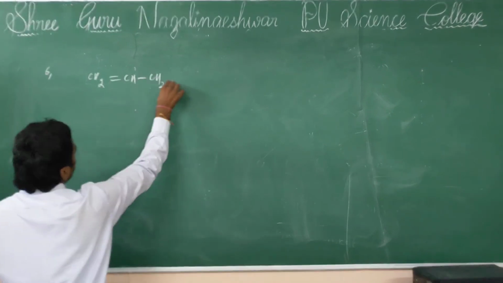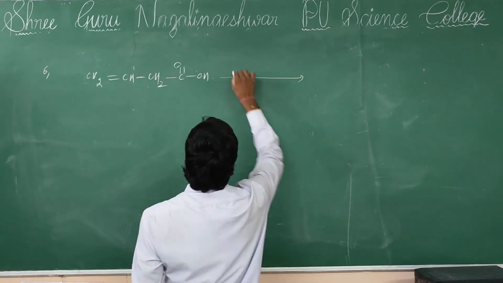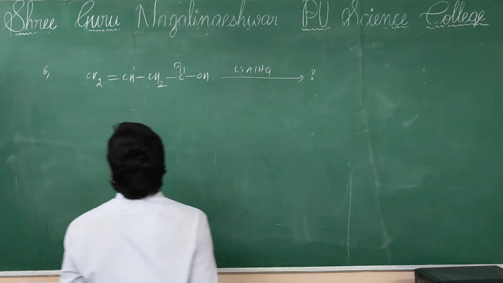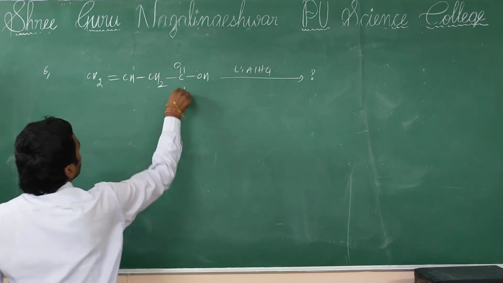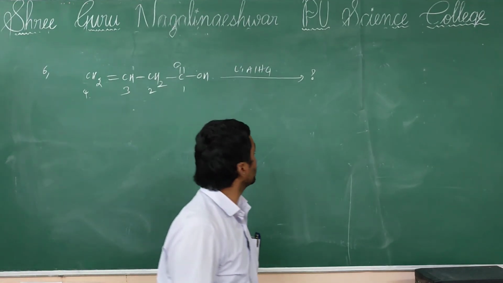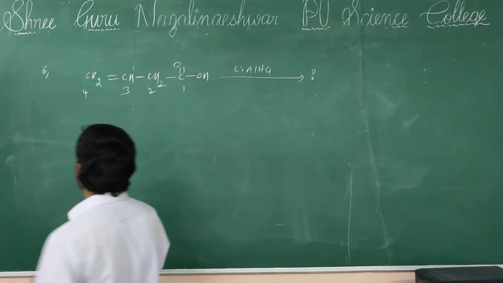Next, question number 6. Butenoic acid undergoes reduction in the presence of lithium aluminum hydride. So then what is the answer that will be formed?